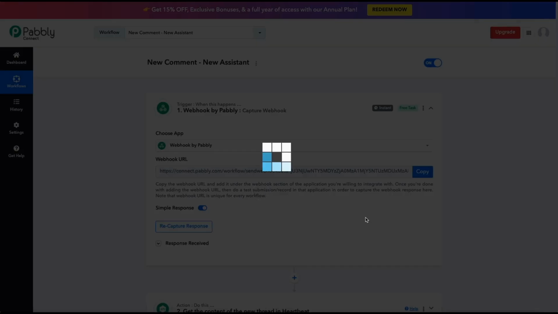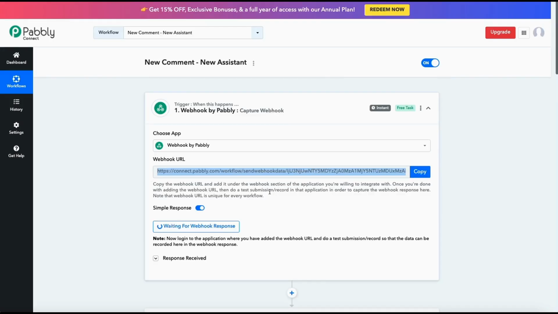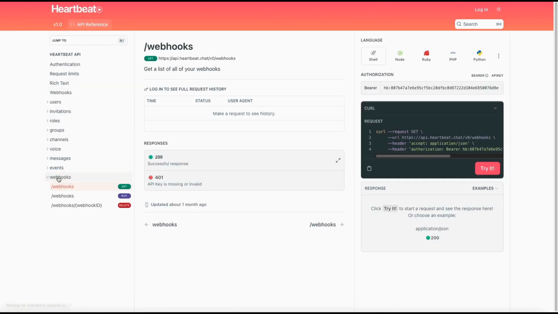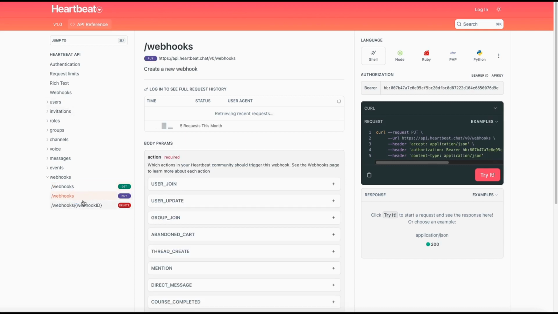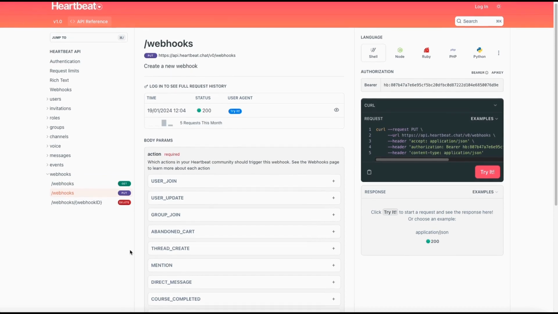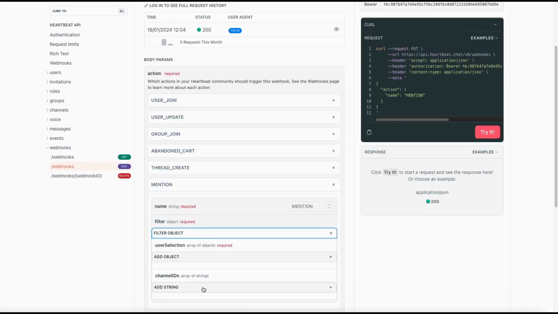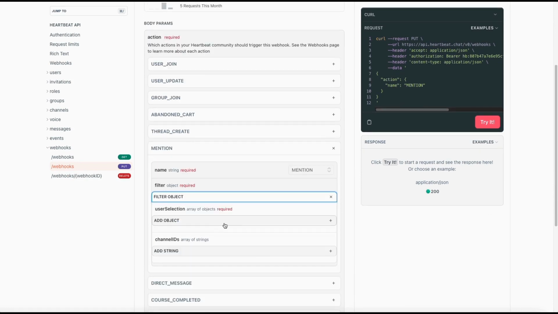And in fact, what we also need to do is create a new webhook, don't we? Let's get into here, and let's go into webhooks. Just make sure that we've got the right key in here. Yeah, that's the right one. Okay, let's go to webhooks. We need to create a new webhook, and this one will be on mention. And we need to filter on what user and what channel. We need to add both.